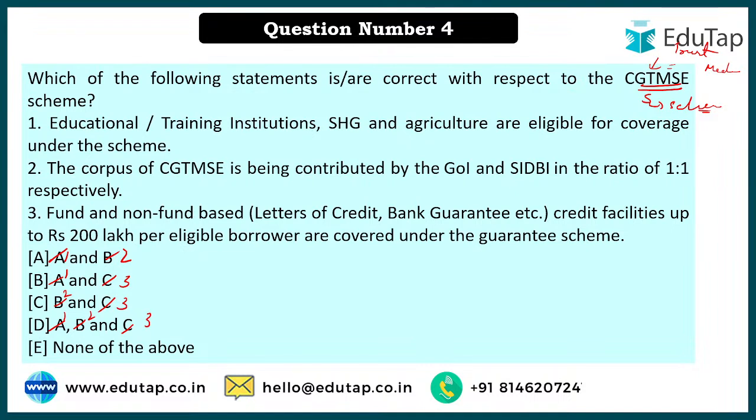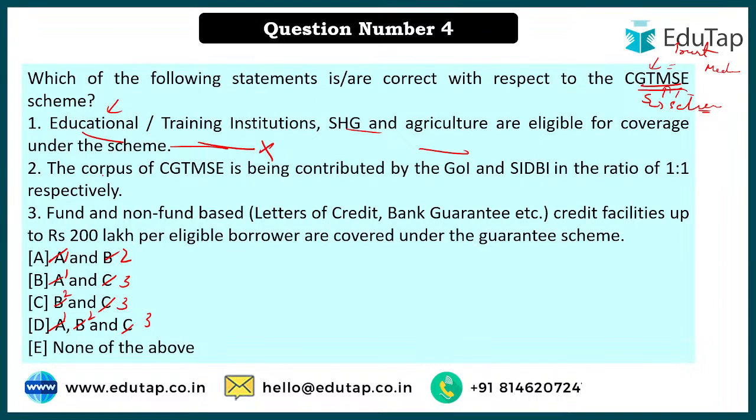And I'm still not getting the right answer. It talks about the correct statement. Look, let's understand that. First statement says educational and training institutes, agriculture SHGs are eligible. But what we have understood from the name itself, it has been written just for micro and small industry. So from where did these educational and training institutions come up? So the first statement is wrong, it is incorrect.